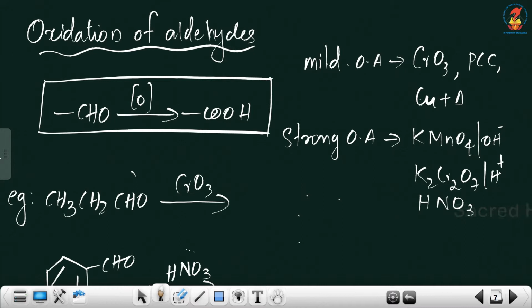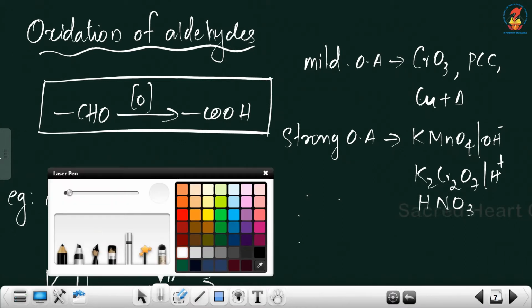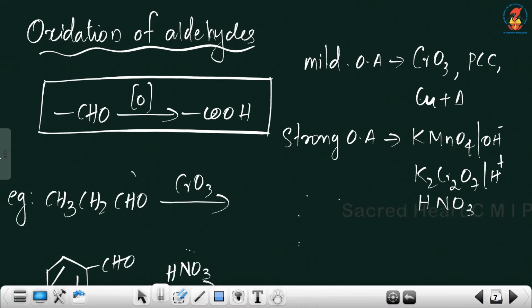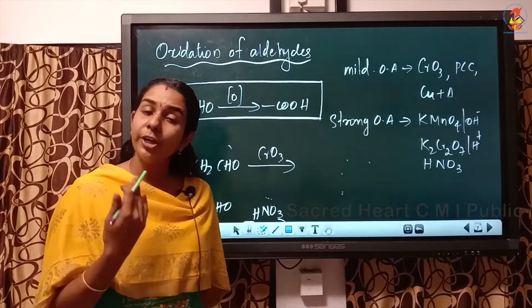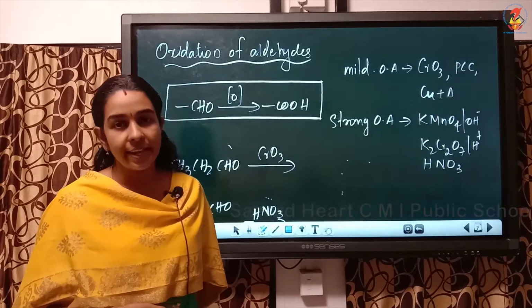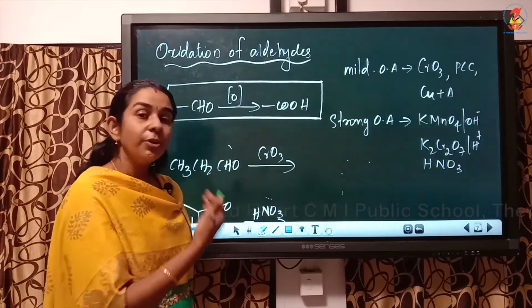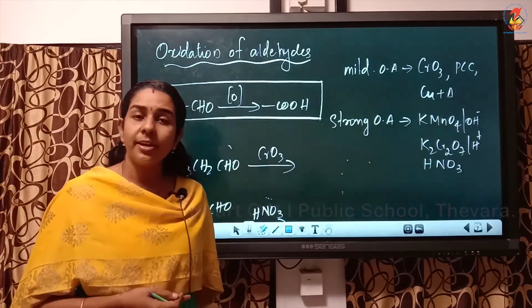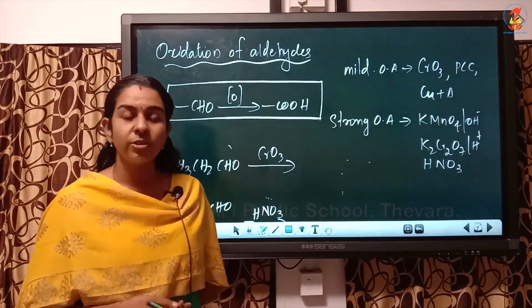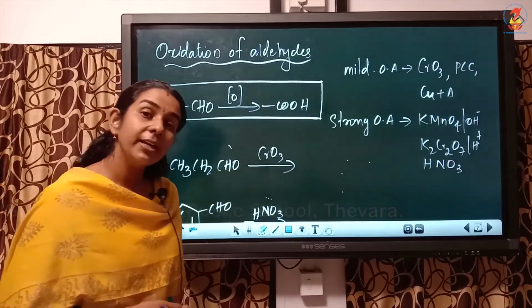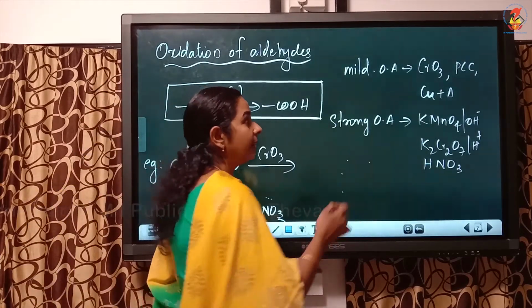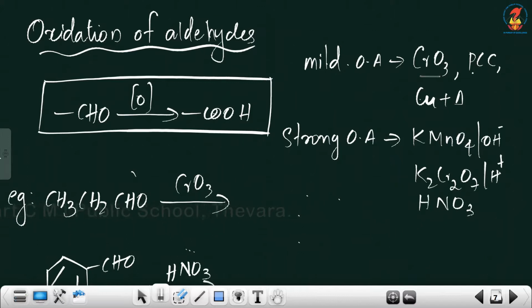Remember, an aldehyde, we know that in order to oxidize, we need oxidizing agents, isn't it? And we know that there are mild oxidizing agents and strong oxidizing agents. Which are the mild oxidizing agents we studied? Yes, CrO3, PCC, copper and heat. If we heat with copper also, it will come as a mild oxidizing agent.